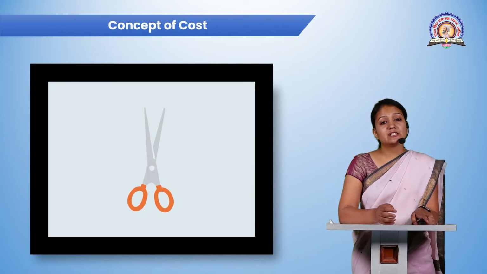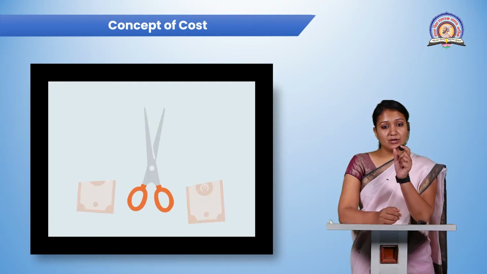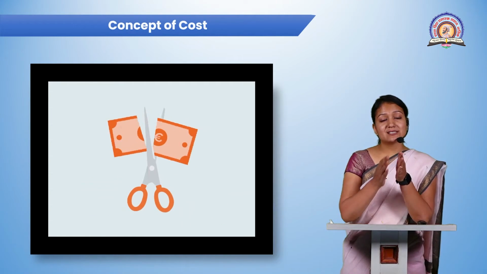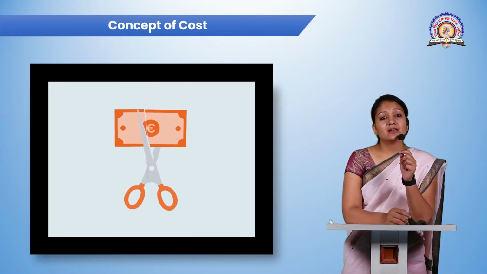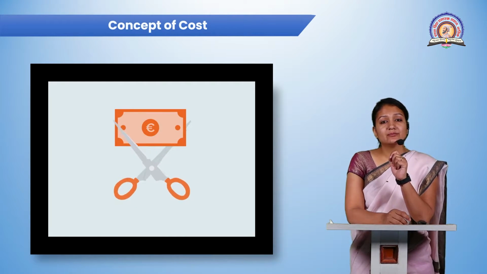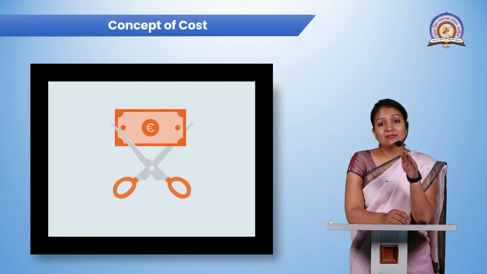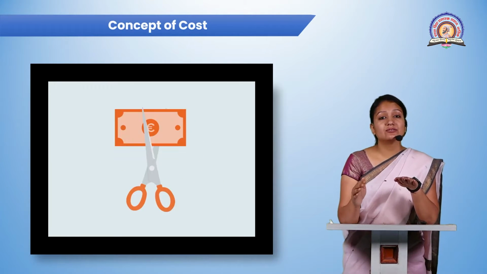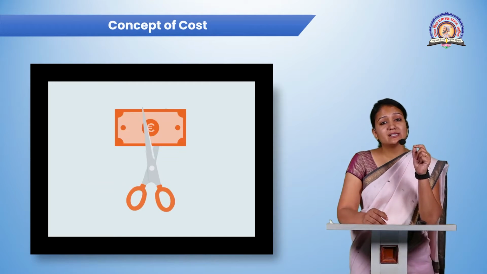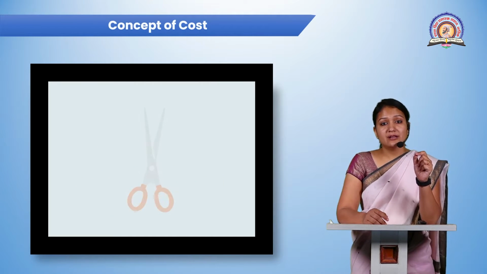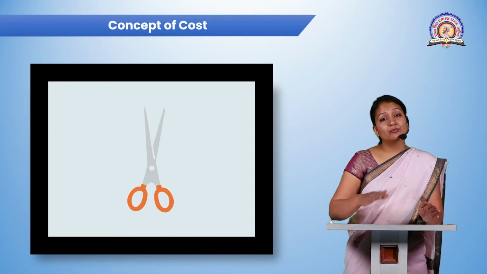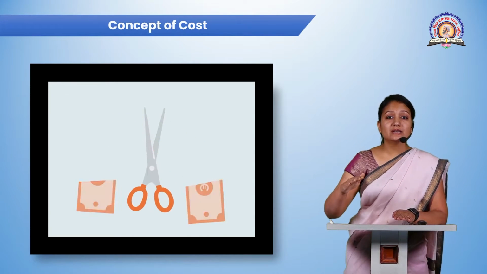Now here in this picture you can see a rupee note or a dollar note being cut by a scissor. Why is this picture given? Because when you have cost cutting, only then can you have maximization of profit. Every single thing requires a cost, and whenever you save cost in your organization, obviously your profit level is going to increase.